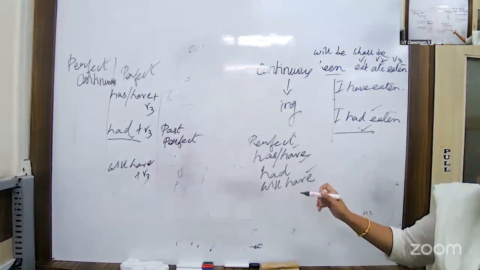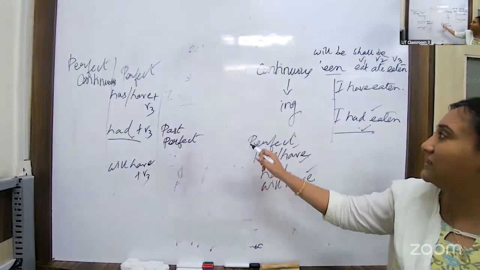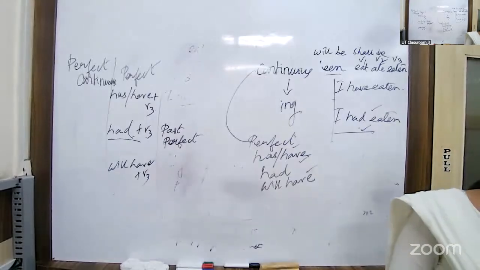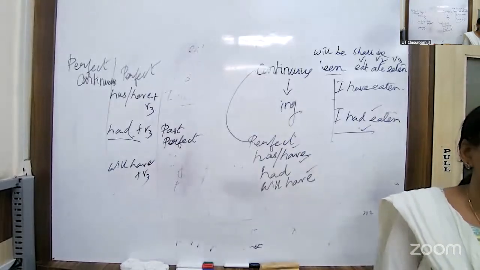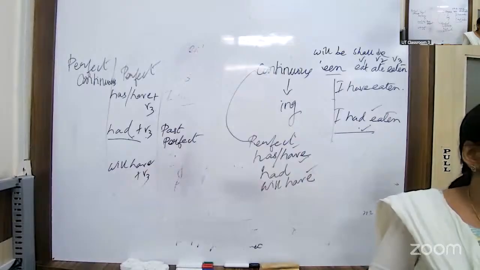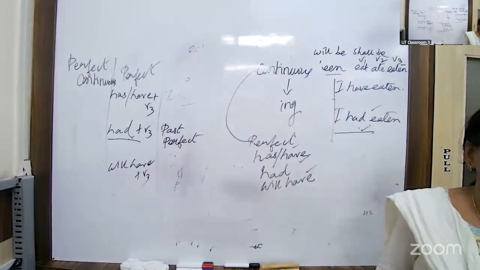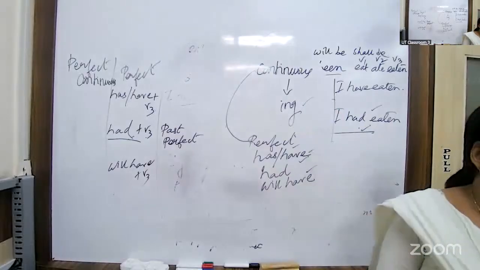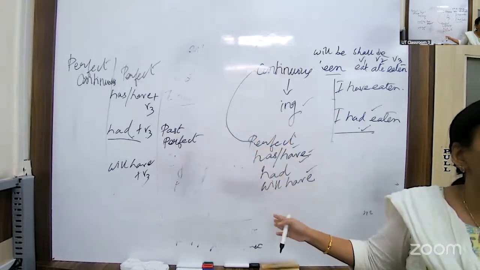And in perfect continuous, which is a combination of this and this, now tell me, what do you think should be there in the construction or the structure? So it should contain the ing form. It should also contain the have words. It is a combination of both.